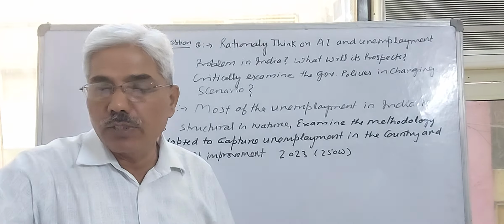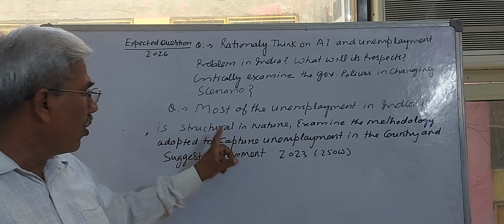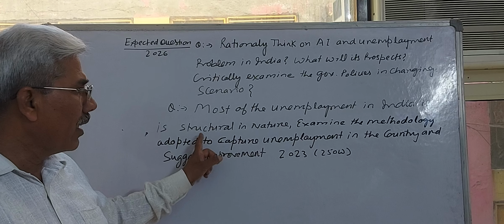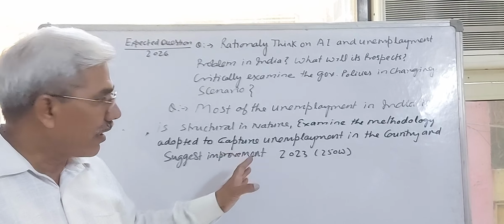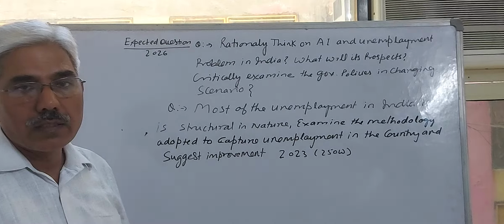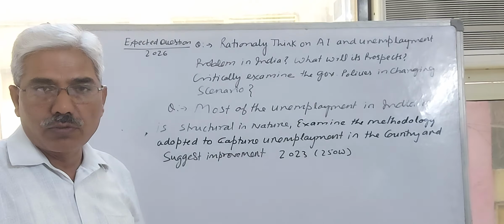First of all, you have to keep in mind this key point, which includes the three parts: nature of unemployment is structural in India; methodology followed by National Sample Survey Organization; and third component, suggestion for improvement of methodology.